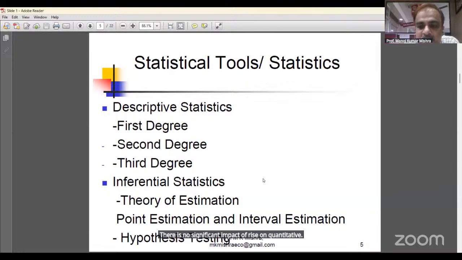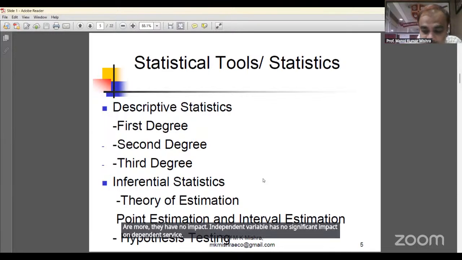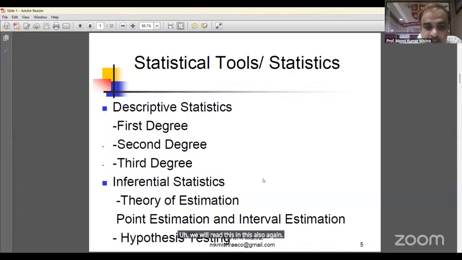If there are two variables, one dependent and one independent. If there are more independent variables, then we state the null hypothesis: there is no significant impact of the independent variables on the quantity demanded. Independent variables have no significant impact on the dependent variable. We will read this again in the slide.